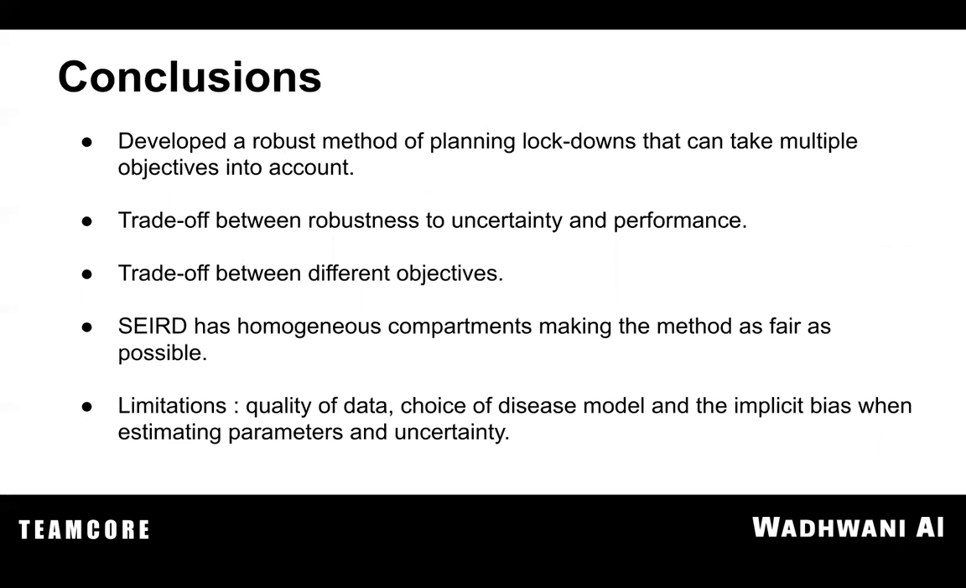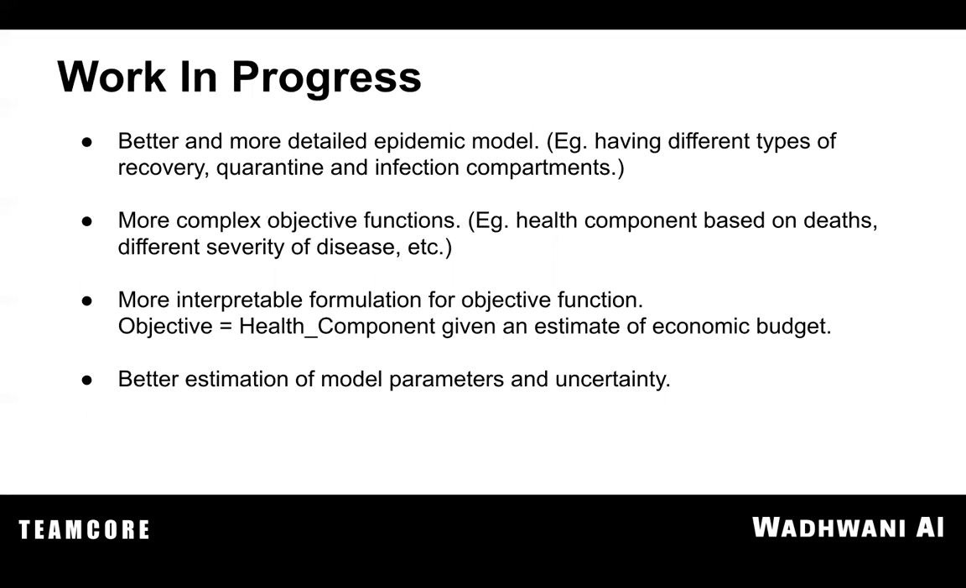In conclusion, I would say that we have developed a robust method of planning lockdowns, but there will always be a trade-off between robustness and performance, as well as a trade-off between different objectives. One thing to note is that we are using homogeneous models, so the model is very fair. And the method is limited by the quality of data, the implicit bias while estimating parameters, and the complexity of the disease model. The current work is focusing on building more complex epidemic models as well as more complex objective functions.